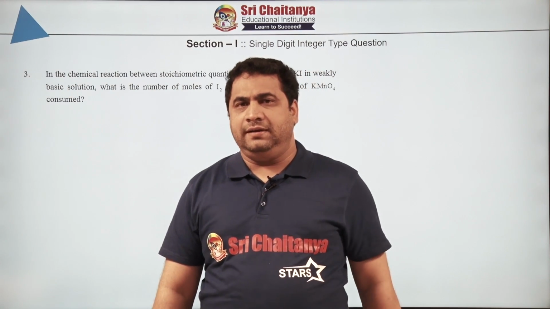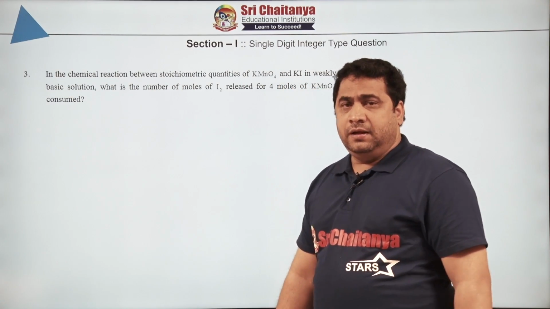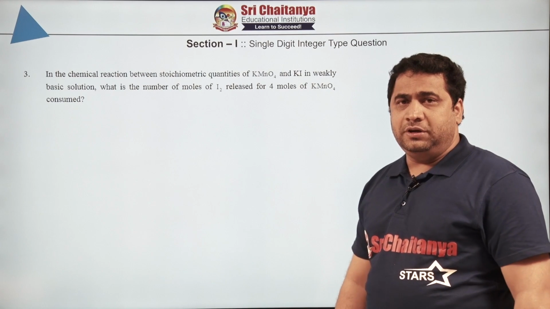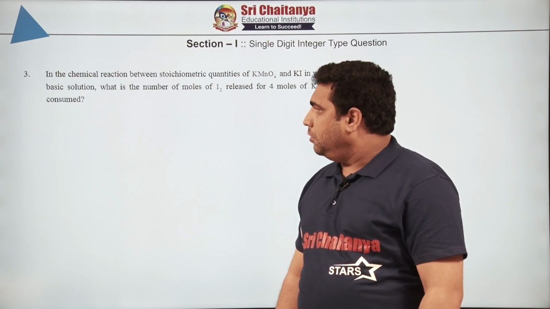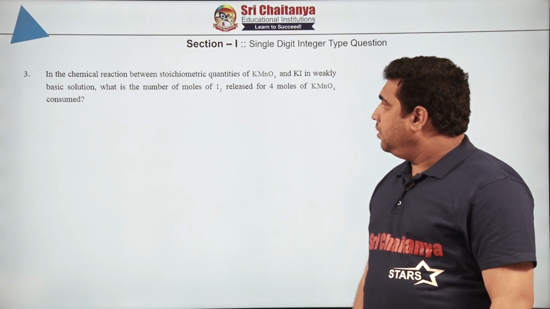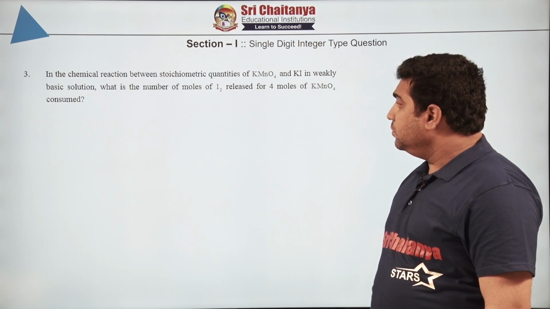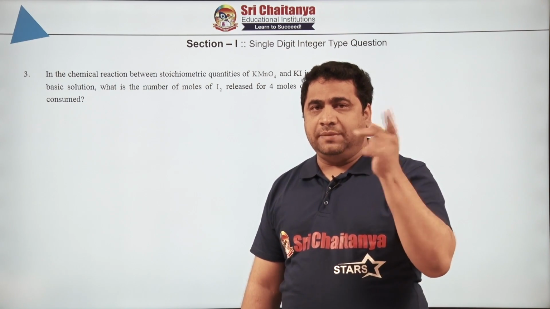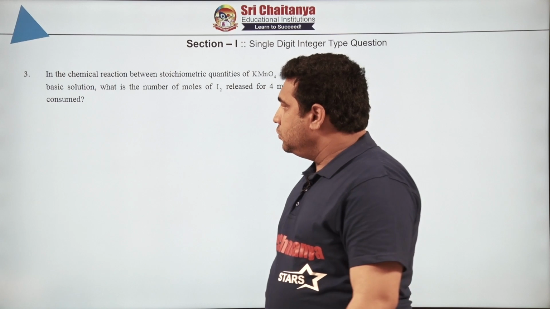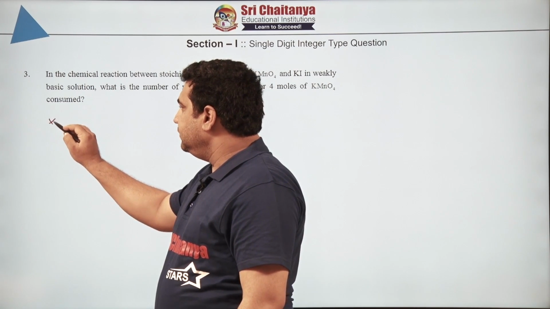Now we will go for the next question. So now all of you, let us have a look at the third question. In the chemical reaction between stoichiometric quantities of KMnO4 and KI in weakly basic medium, or basic solution, what is the number of moles of iodine released for 4 moles of KMnO4 consumed? Now dear students, here two types of thoughts will come. So some students will think like this, what is that, tell me?